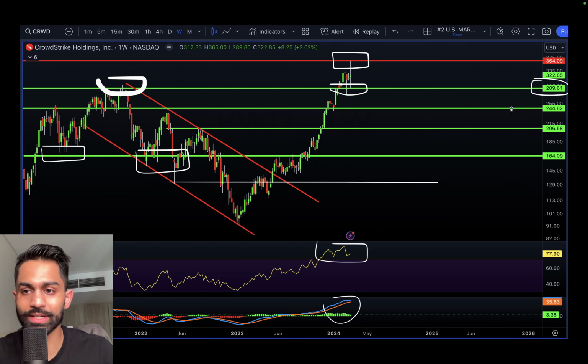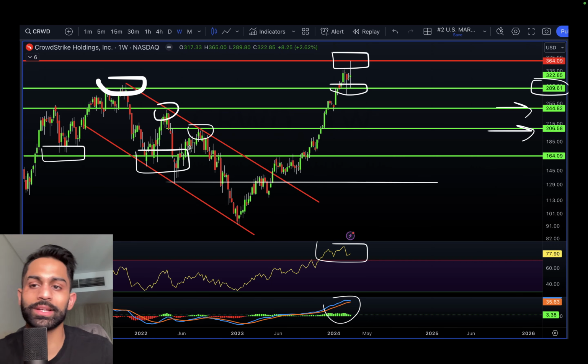The reason you see this 244 level and this $206 level is because they both acted as previous resistance. Technically speaking, all resistance levels tend to turn into new support levels, and all support levels tend to turn into new resistance levels. That's how markets and technical analysis work. But when you're looking for very strong areas of demand, you're better off looking at areas of support and demand, as opposed to banking on the idea that all resistance will eventually turn into support. Hope that makes sense.